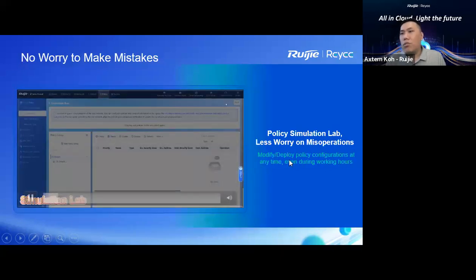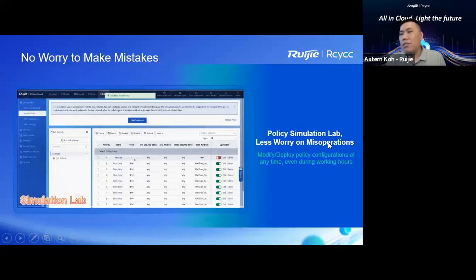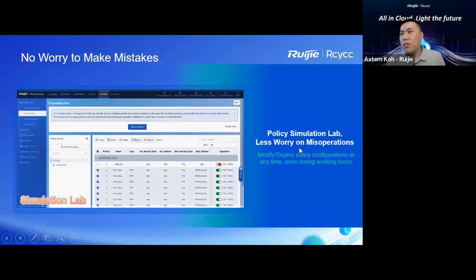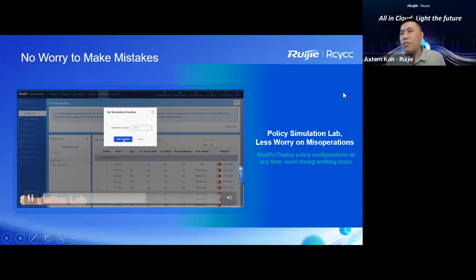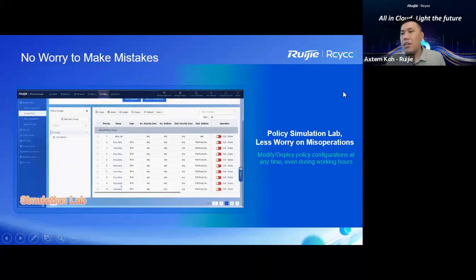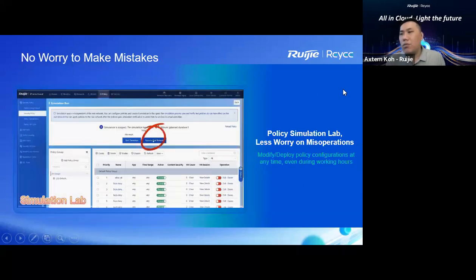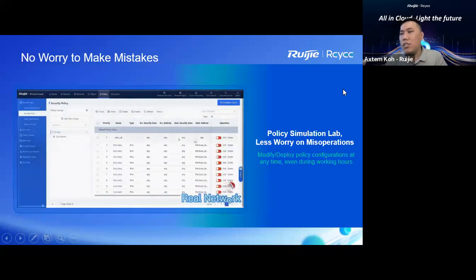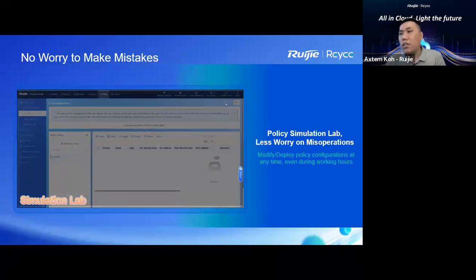And the number 3 selling point. You no need to worry about making mistakes during your policy deployment, because we have a policy simulation lab inside this firewall. You can build up the simulation lab to run your simulation policy first. After that, once confirmed, you deploy to the real policy.